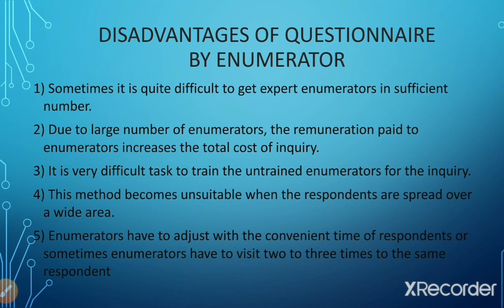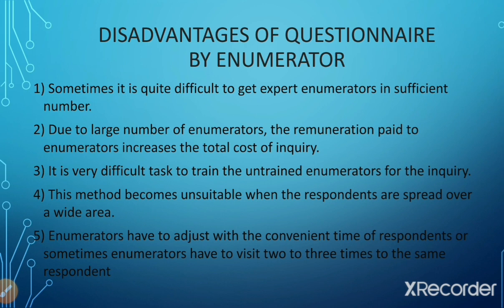Sometimes enumerators have to visit 2 to 3 times to the same respondent. If in the first meeting he could not get the desired information from the respondent, then he might have to visit that particular respondent 2 to 3 times in order to get a satisfactory response. So these are some of the limitations of the questionnaire by enumerator.